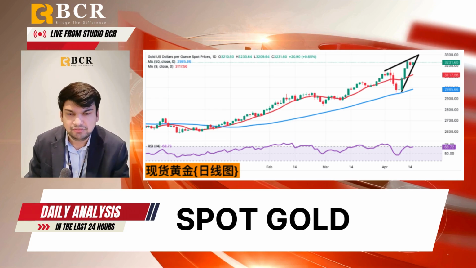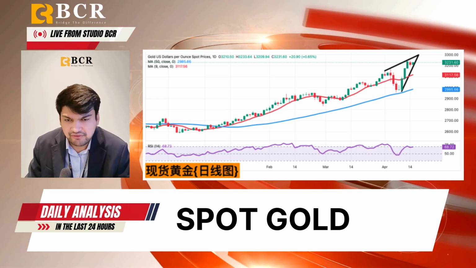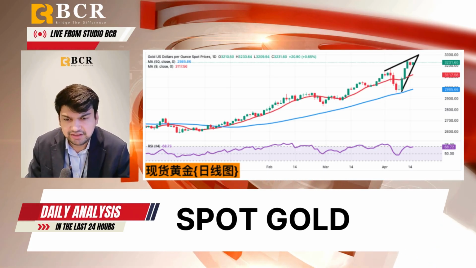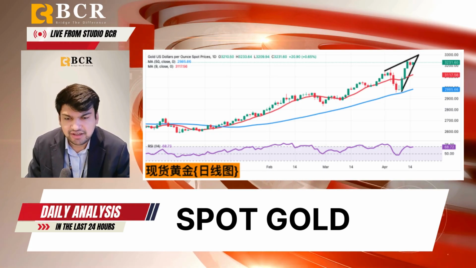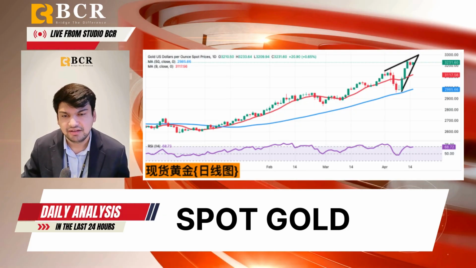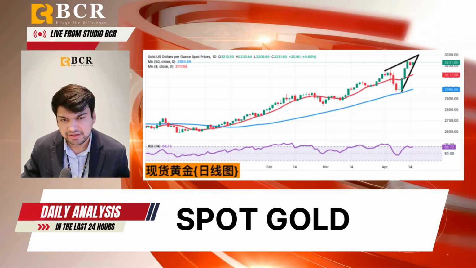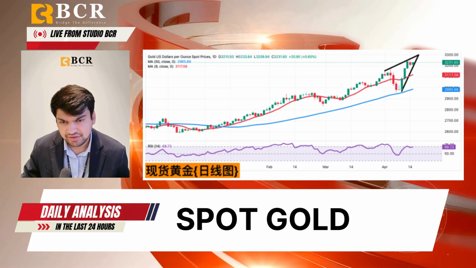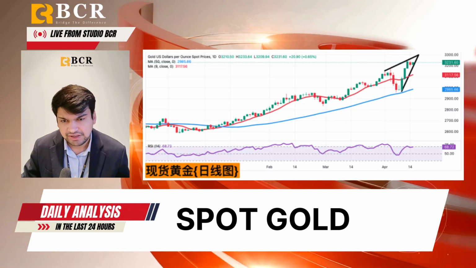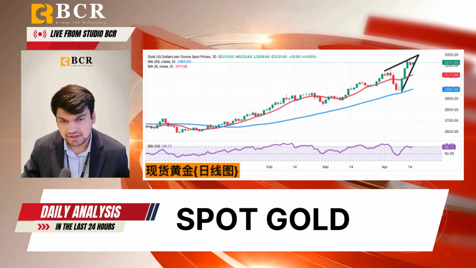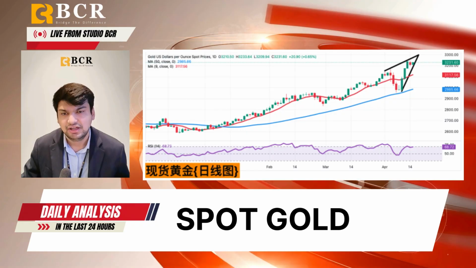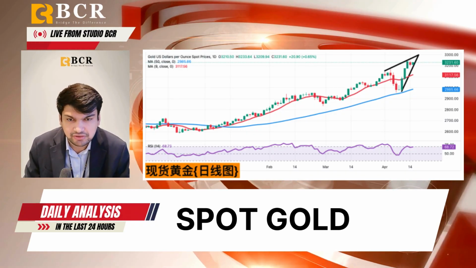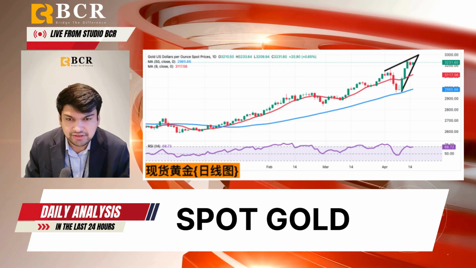In terms of the moving average system, the 5-day moving average and the 10-day moving average continue to maintain a golden cross state, indicating that short-term momentum is still bullish. If the gold price can continue to stand above the 3200 area, the bulls may further challenge 3245.50 and the 3250 area, or even 3300. At present, the support strength of 3200 is relatively strong.